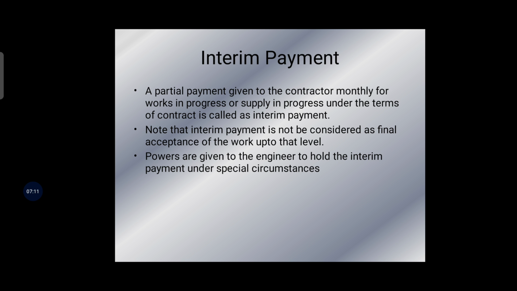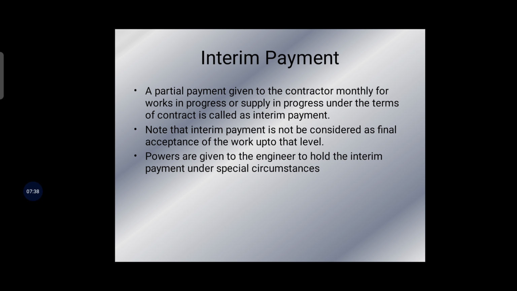It is always good practice to make periodical payments to the contractor during the progress of work. It is not fair on the part of the department to expect the contractor to invest the amount and wait for payment for 2 to 3 years when the project is large. If interim payments are not made, the progress of work cannot be maintained.